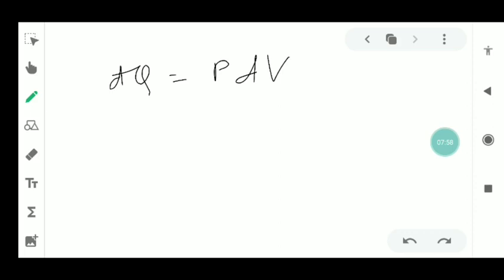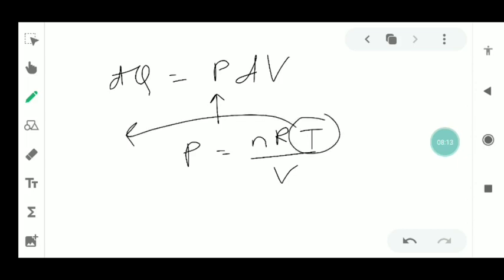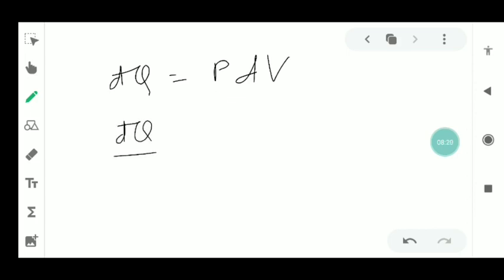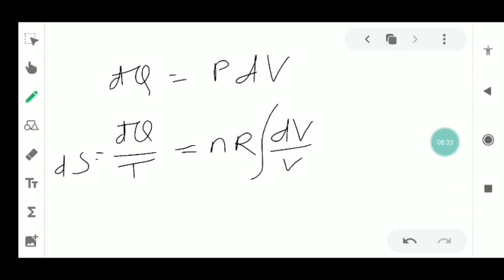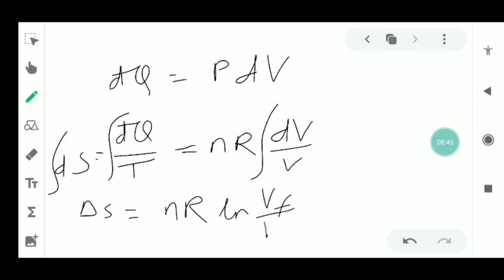Now using the gas law we have p equal to nRT upon V. If we put this here and rearrange, taking T to this side because we want dq by T, we get dq upon T equal to nR dV upon V. And again this is dS. Integrating on both sides we get delta S equal to nR ln of V final upon V initial.